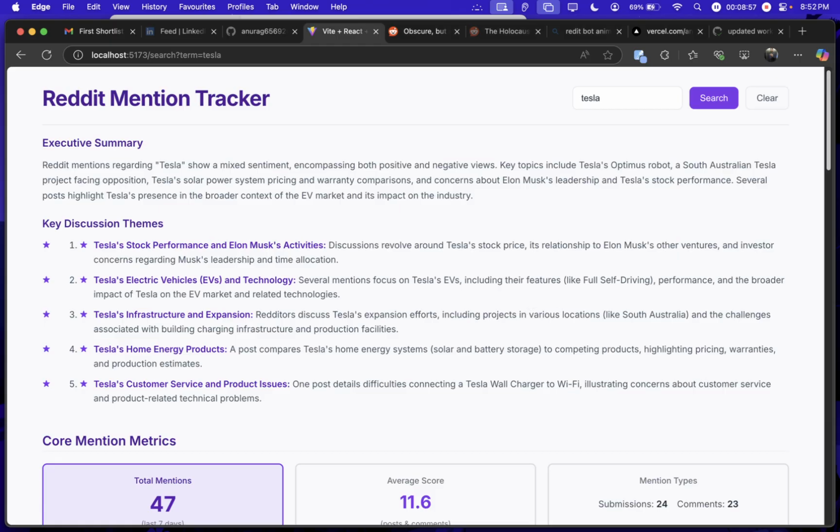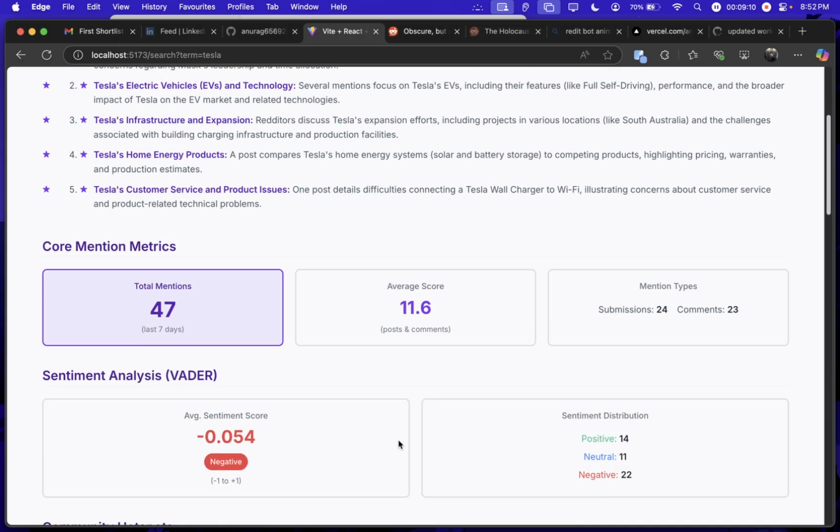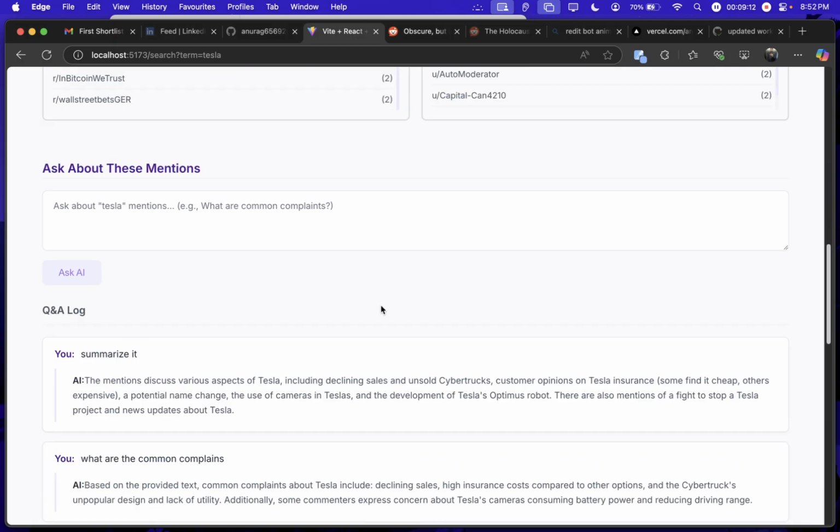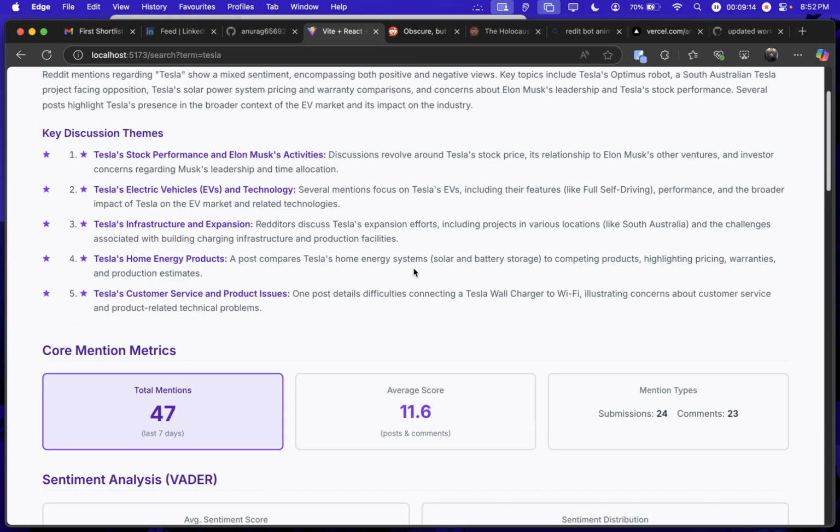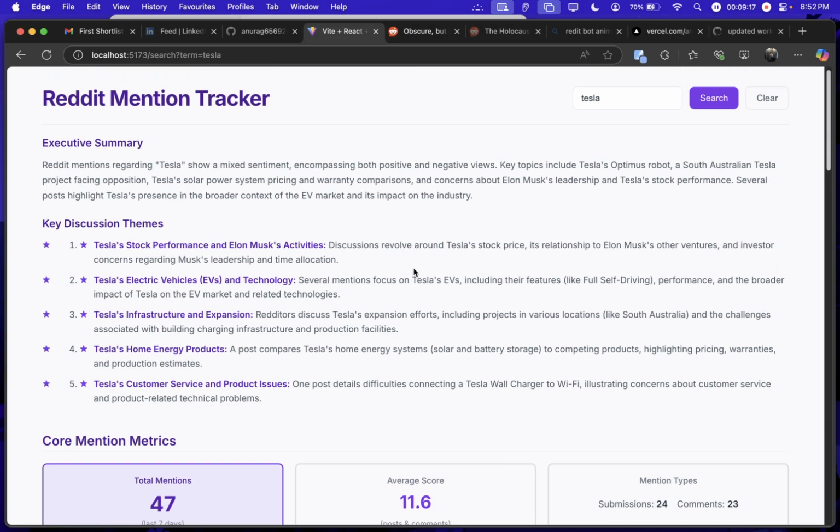I also want to implement deeper LLM analysis, improve data ingestion, a customizable dashboard, and export data, mainly export, so whatever mentions we get, we can export that data. Those are the things I think can make future implementation better.